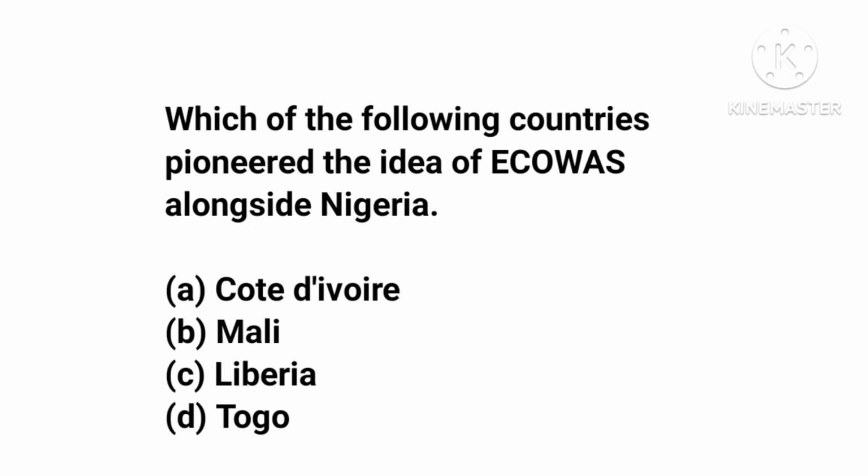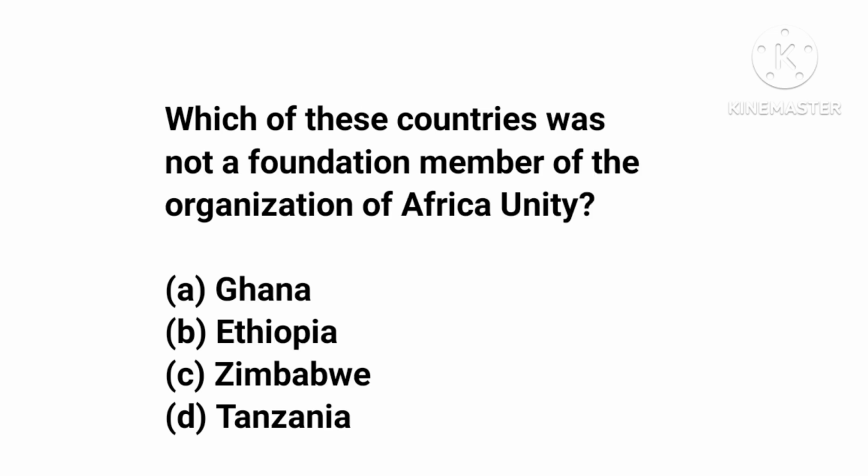The treaty for ECOWAS was signed in Lagos in 1975. So the country that pioneered ECOWAS alongside Nigeria was Togo.